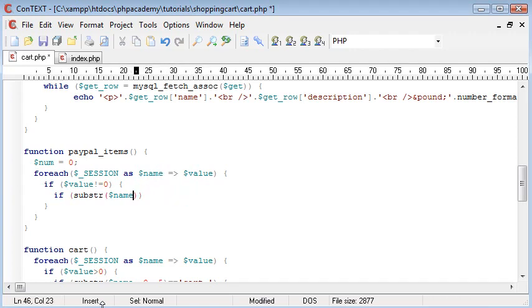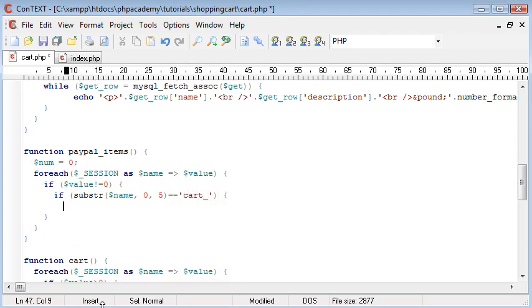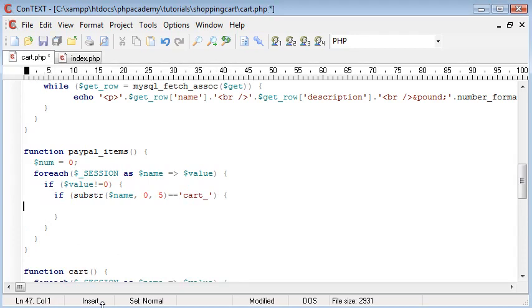If the substring of name, and that is 0 and 5, so we're taking the first 5 characters, is equal to cart_, then we do something here. So we're just checking for each session which starts with cart underscore.